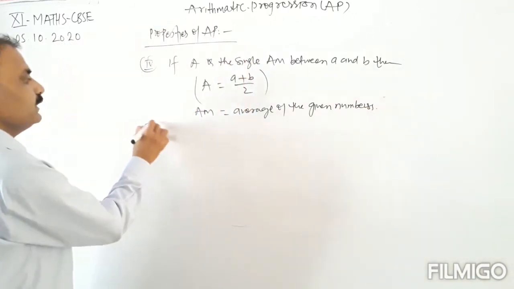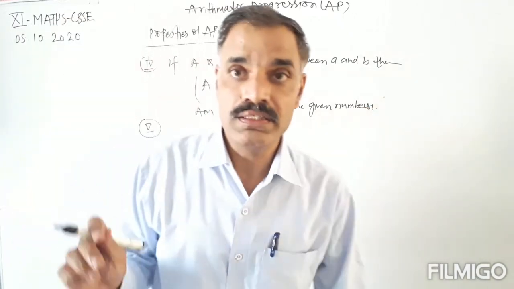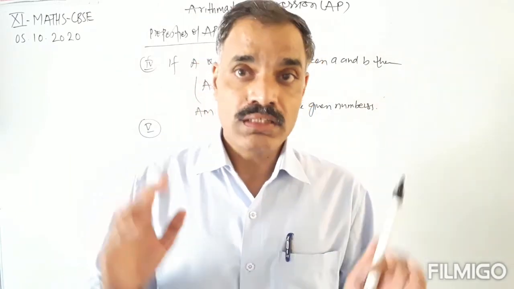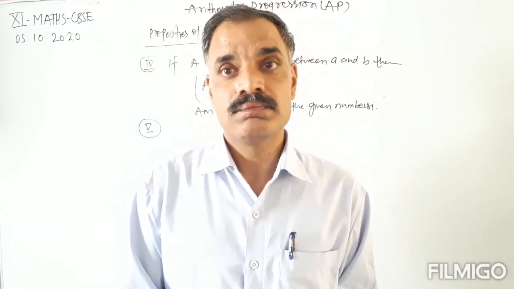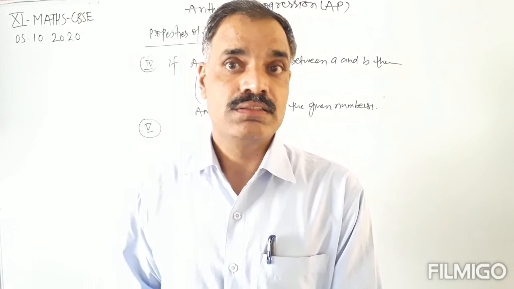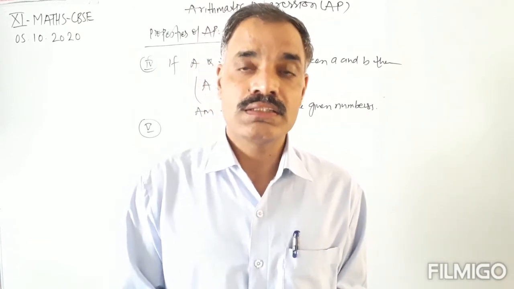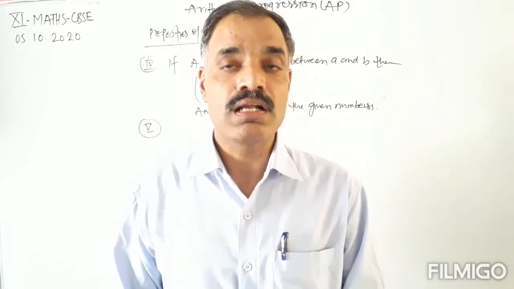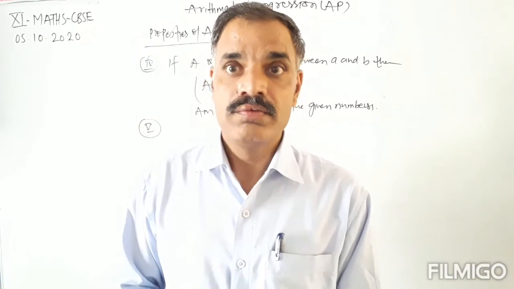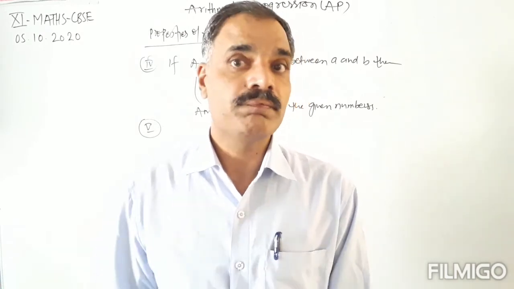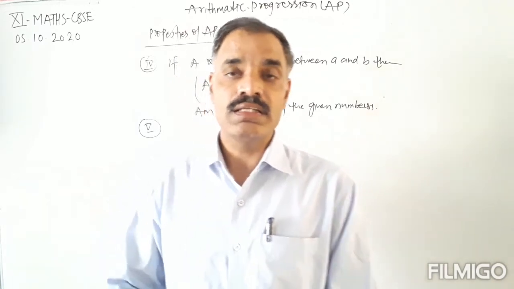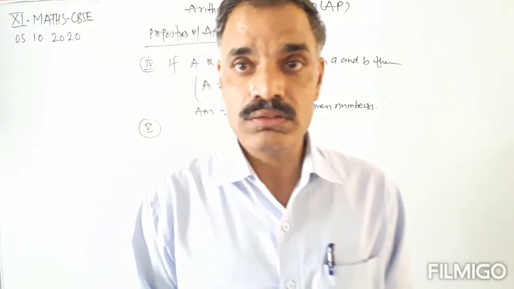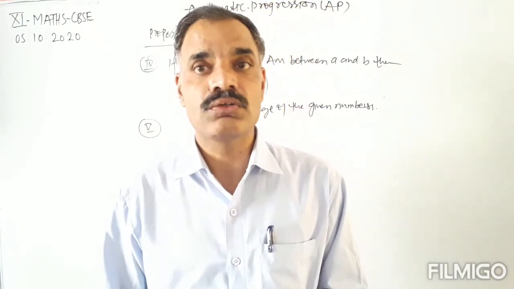Okay, now the next property is, if we select terms at equal distances from the given AP, then the selected progression is also an arithmetic progression. Means if we select odd-numbered terms, A1, A3, A5, A7 and so on from the given arithmetic progression, then these terms are also in AP.